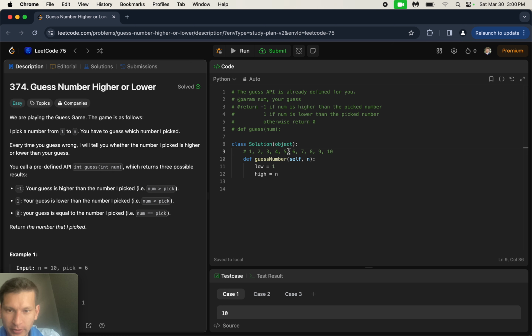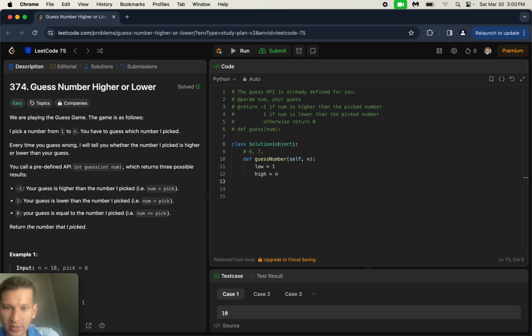Basically, if you're looking for the number 6 and you guess the midpoint 5, and this returns that the number is too low, you don't have to search any of these lower numbers, right? And then you do it again. So now we're going to search for 8 and it'd be too high. So we don't have to search these numbers, and it's going to find the solution really fast.